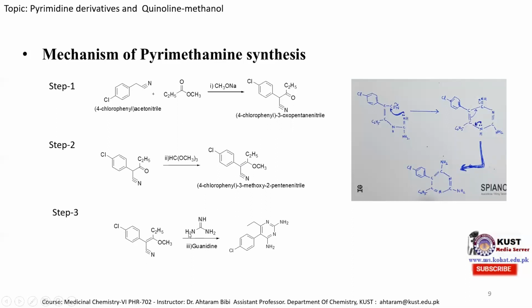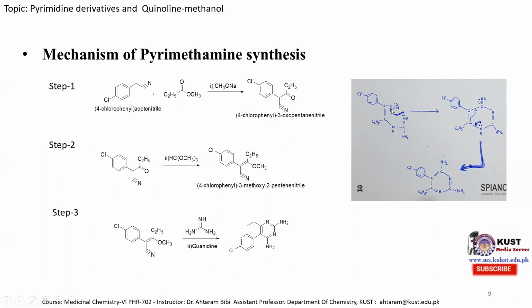In this case, simply this NH2 molecule attacks this carbon atom, eliminating the methoxide ion and releasing it in the form of methanol. And then the cyclization happens. One can see that when this NH2 attacks this carbon atom, methoxy is eliminated.